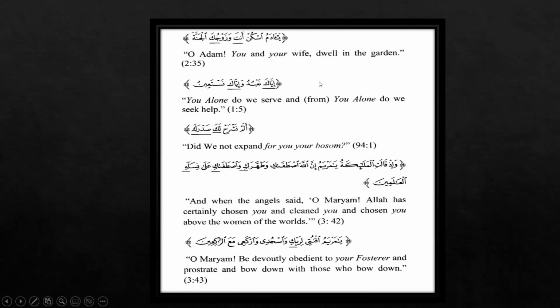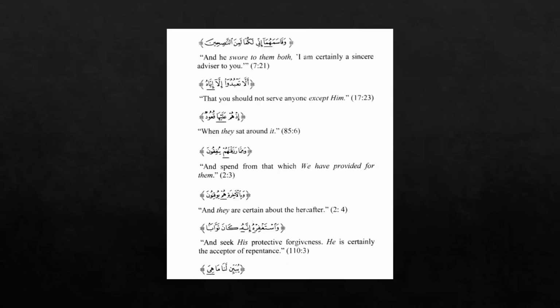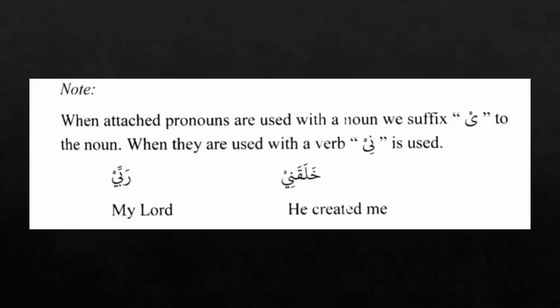In the same way, all these examples are given for the damir muttasil and munfasil. Here, this is the damir muttasil because it is attached to "iya". Again, here "laka" and "sadraka", this is the attached damir muttasil form of anta. This one is attached with the harf of jar, and this is attached with a noun. And in the same way, you can see these examples.